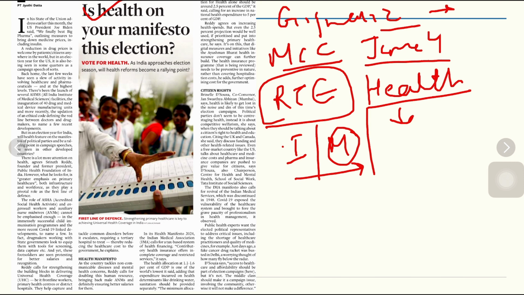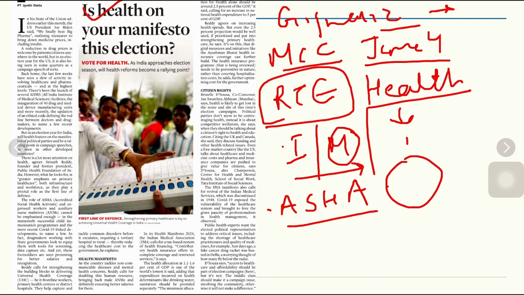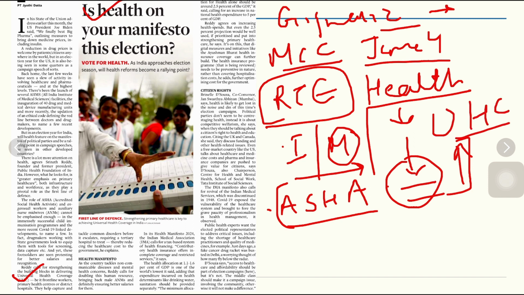The feeling for it was also necessitated because we have an accredited social health activist network in our country that goes to the bottom level of society, and how helpful they were in the COVID period and in increasing institutional deliveries is noteworthy. That's why certain people call for strengthening the building blocks in delivering universal health coverage. Whenever we talk about universal health coverage, they say these kinds of facilities can be building blocks. We also need to improve the health to GDP figure, which hovers around 1 to 1.5% of GDP.